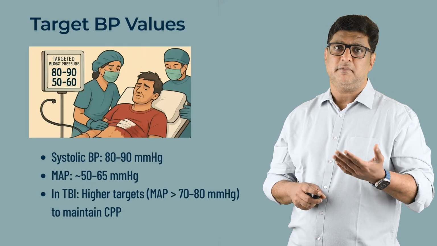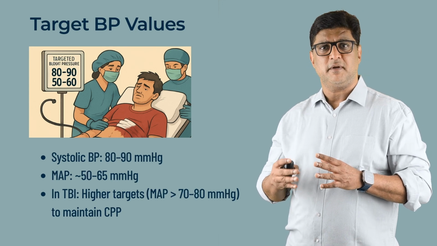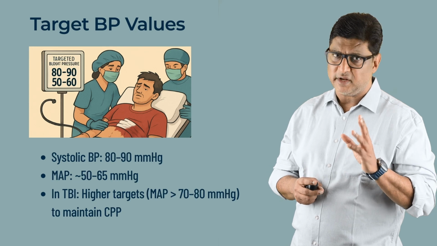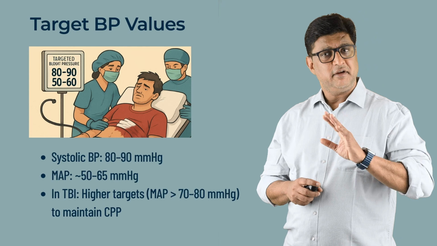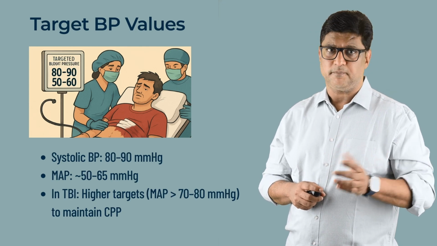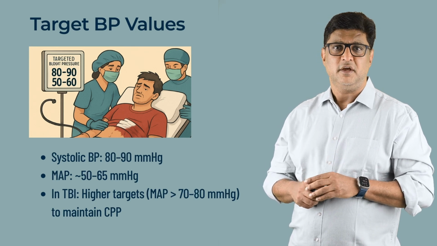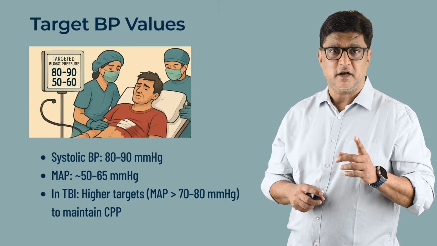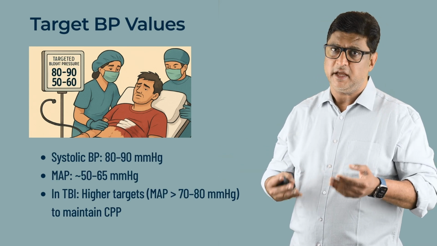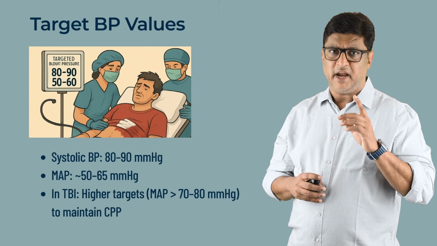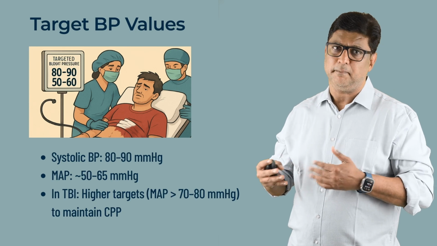So, what are the targeted blood pressure values? Now, let's talk about the numbers. Our target for systolic blood pressure is usually between 80 to 90 millimeters of mercury, and for MAP, we are looking anywhere between 50 and 65 millimeters of mercury. But there is an important exception to this. In traumatic brain injury, we aim for higher mean arterial pressure values, ideally above 70 to 80 mmHg, to ensure adequate cerebral perfusion pressure, or CPP.